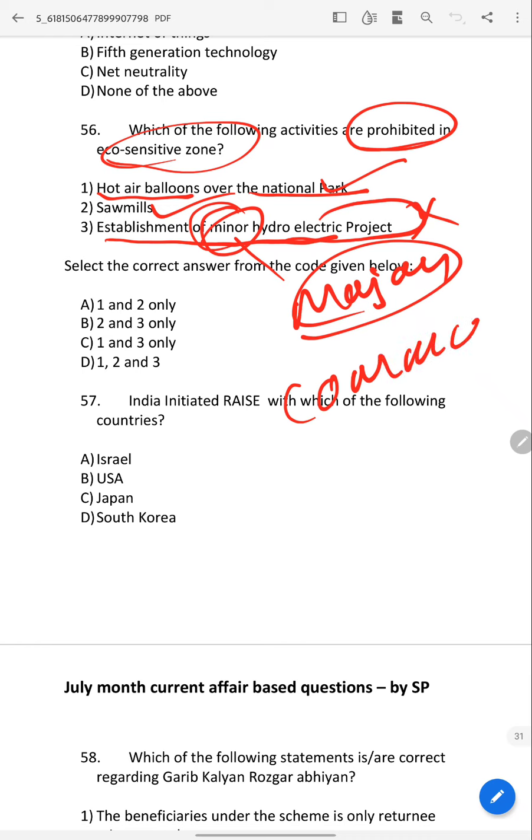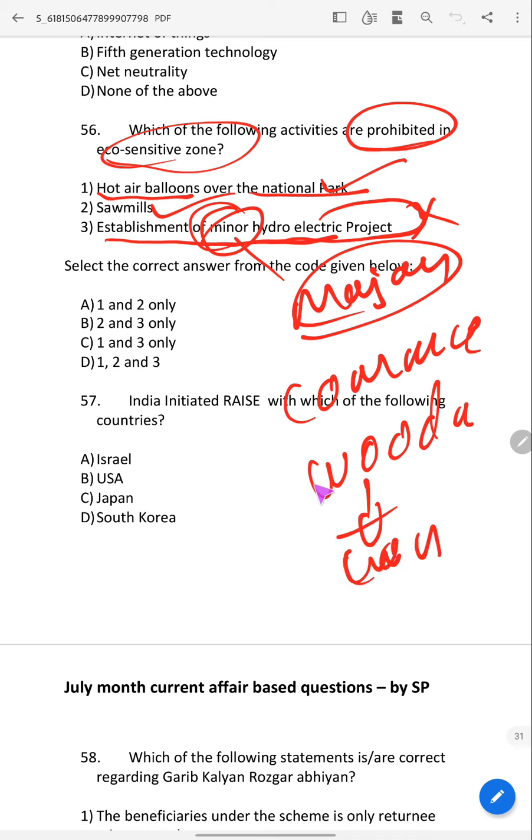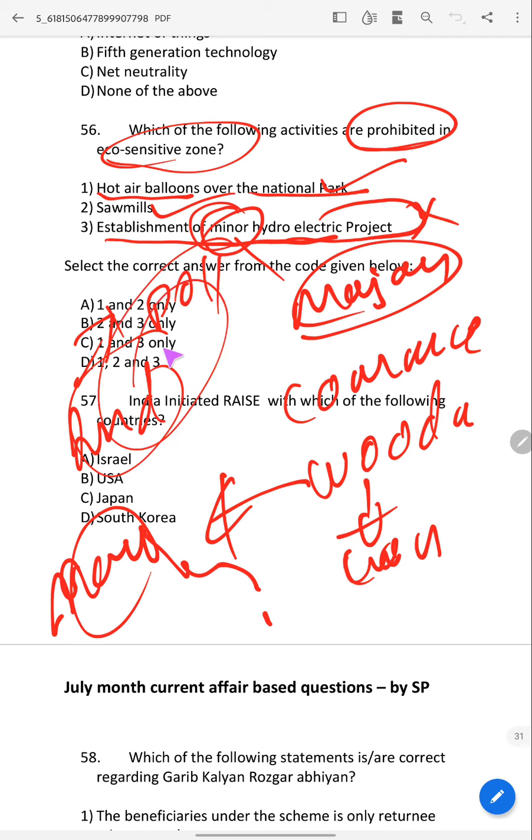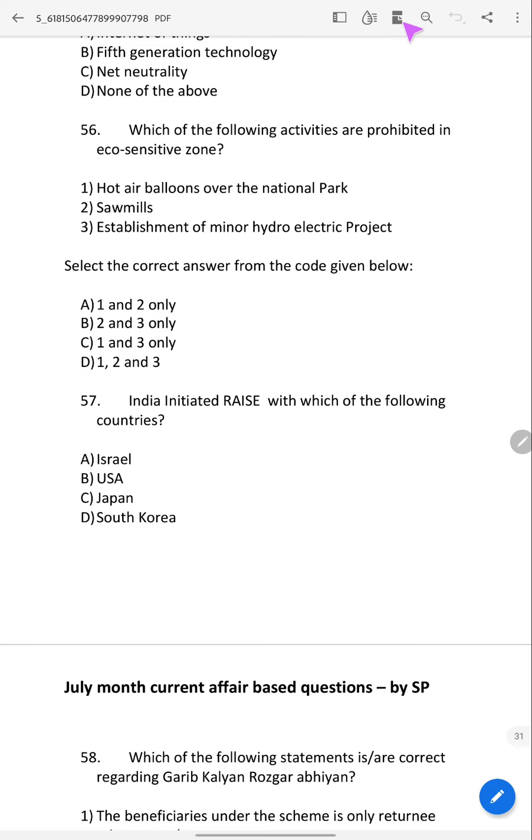Commercial mining is prohibited. Wood cutting for commercial purposes is prohibited, meaning if it is for non-commercial purposes, it is not prohibited. Discharge of industrial pollutants is prohibited. So all these things are prohibited, you should write them down.